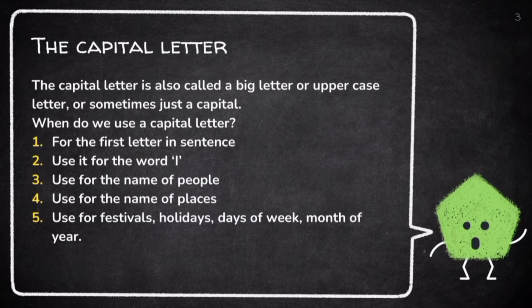Next, the capital letter. The capital letter is also called a big letter or uppercase letter, or sometimes just a capital. When do we use a capital letter? First, for the first letter in a sentence. 2. Use it for the word I. 3. Use it for the name of people. 4. Use it for the name of place. 5. Use it for festival, holiday, days of the week, and months of the year.